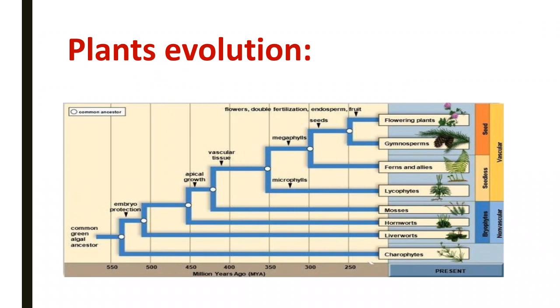Plant evolution, you can observe here. The chain of plants: flowering plants, gymnosperms, ferns, lycophytes, mosses, hornworts, liverworts, charophyceans or charophytes.